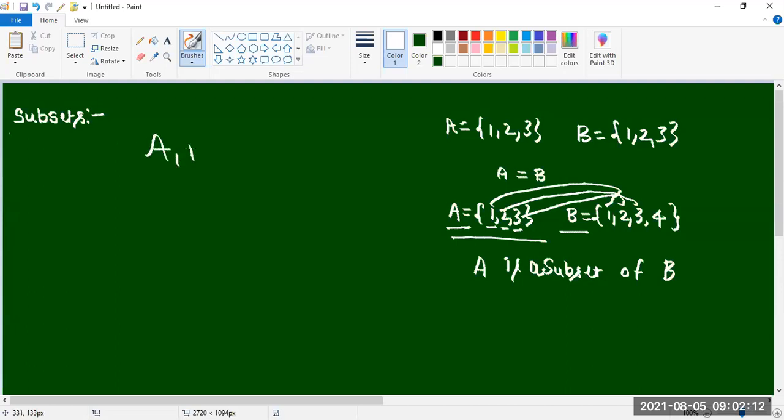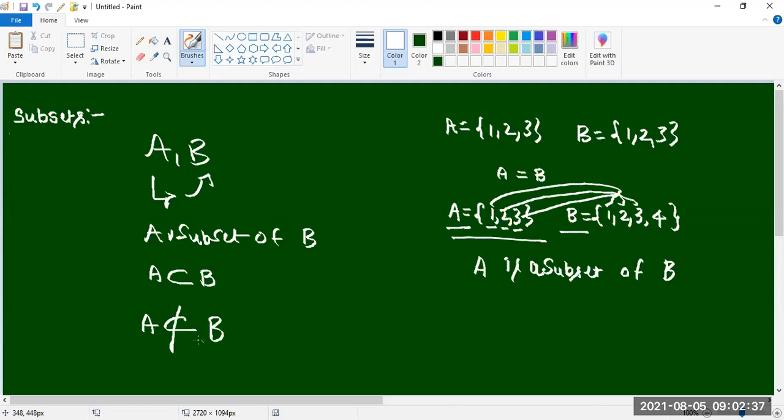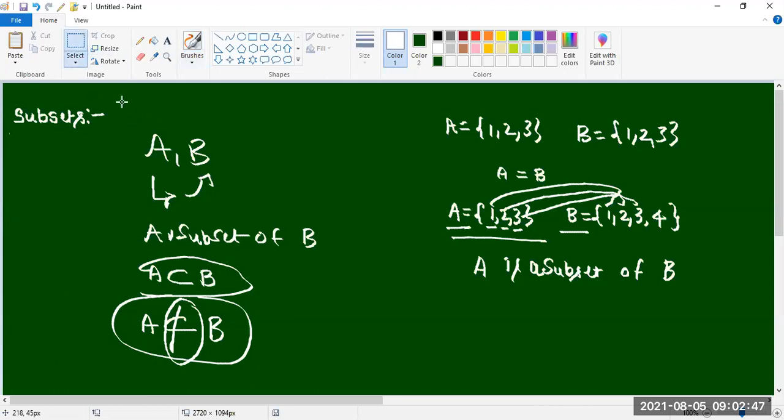A, B are two sets we have. Each and every element of A is also an element of B, then A is a subset of B. This one we can denote like this. If not, A is not a subset of B. Like that we can say. Okay? So write it down. Definition you write first, please.